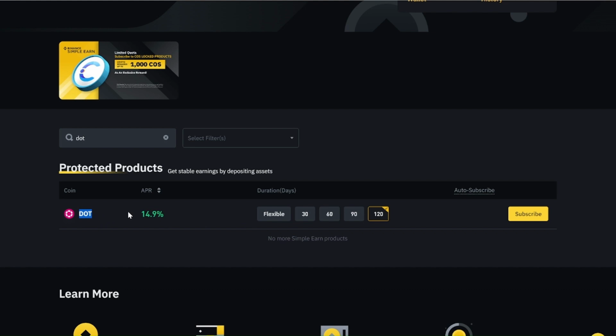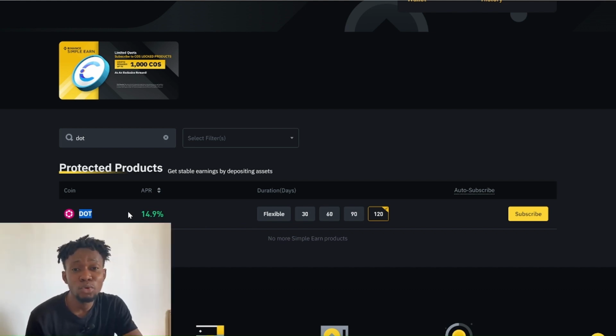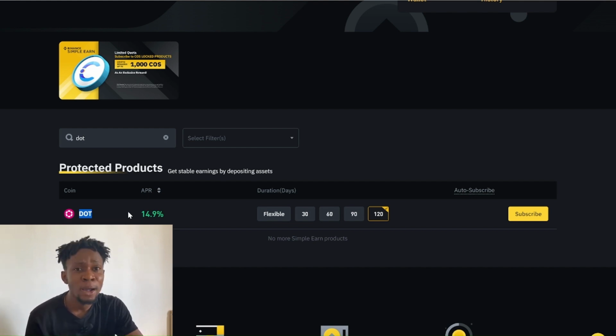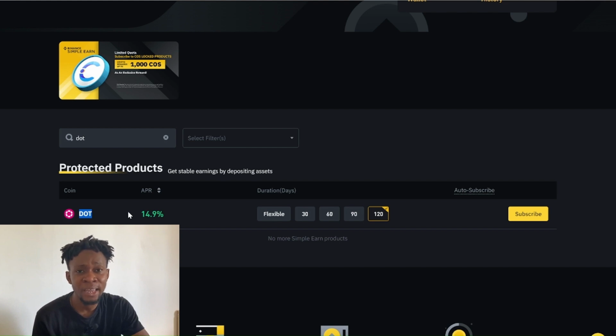And mind you, there is risk and reward attached to staking this non-stablecoin token on Binance or any exchange you want to make this kind of staking on. The risk attached to this kind of staking on Binance is that this asset can go down in value. Let's say, for instance, this token is trading around $5 on Binance exchange right now.